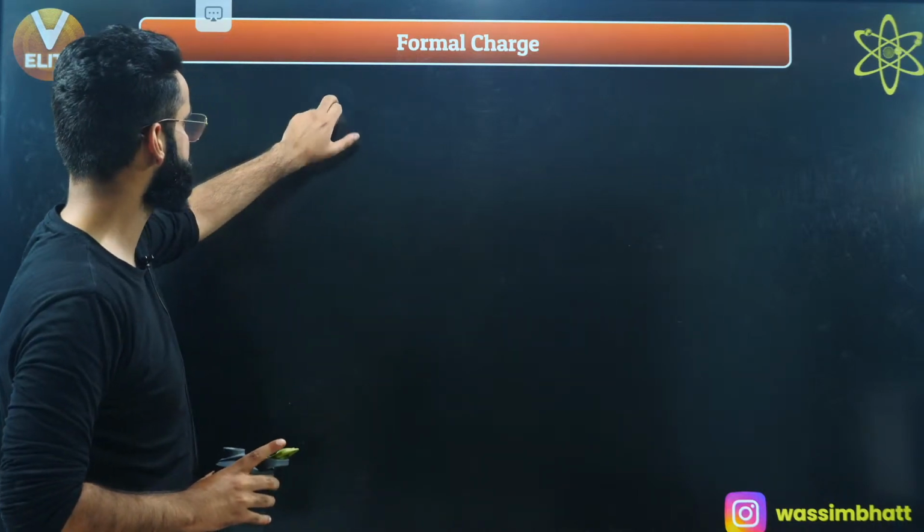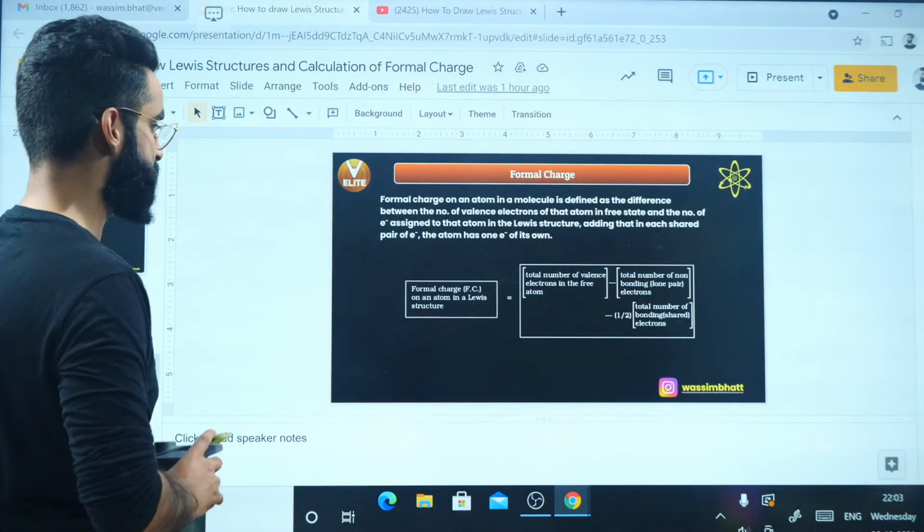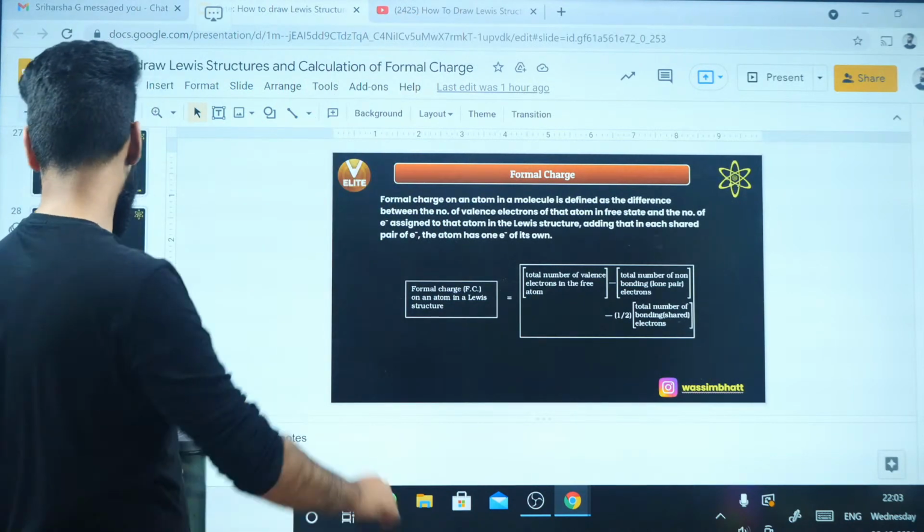And this formal charge is something which I'll be discussing in the next session, and in the next session we'll be discussing the odd electron species as well, right?